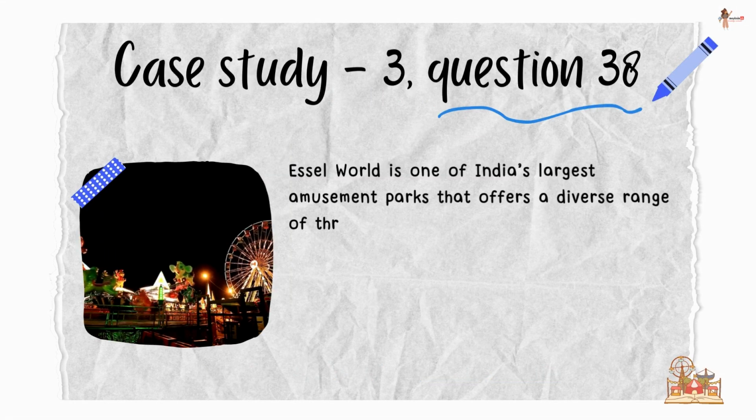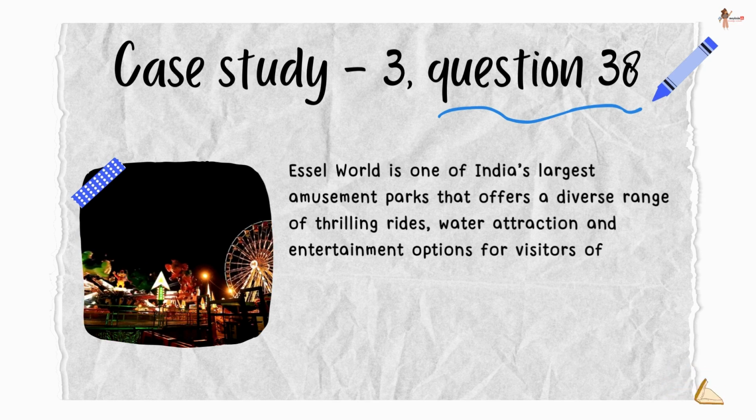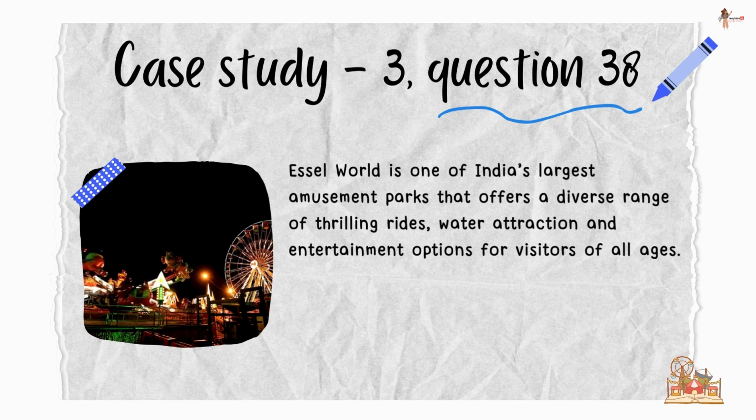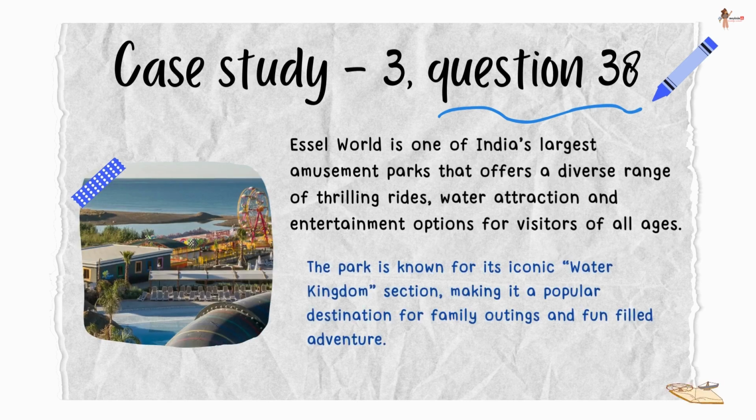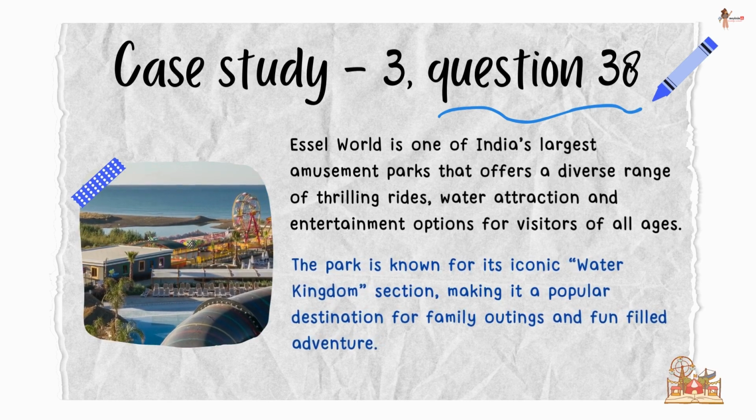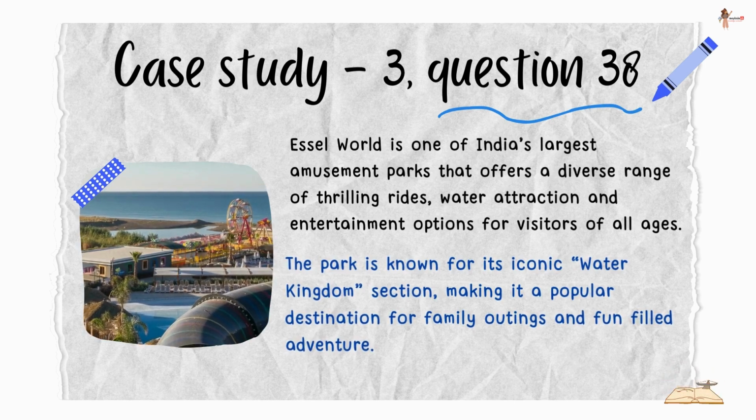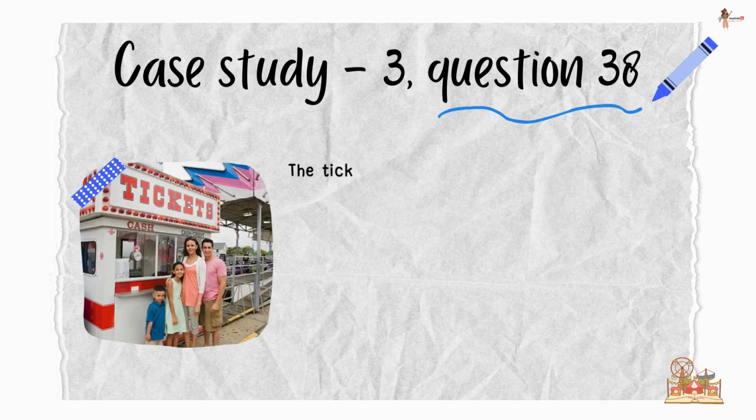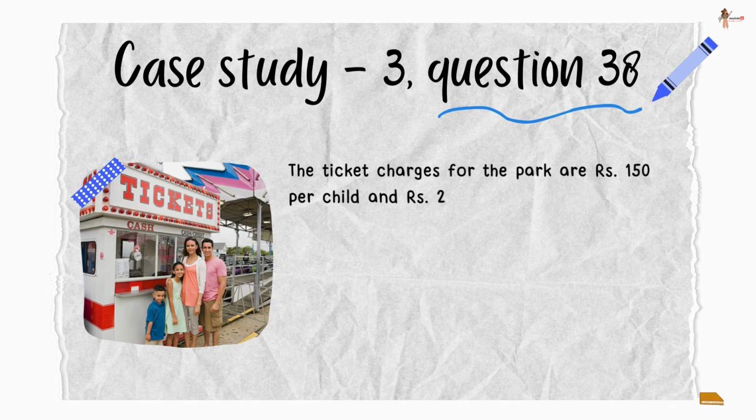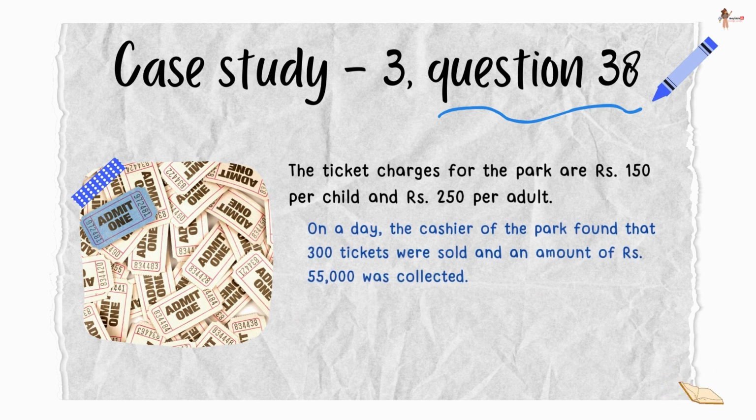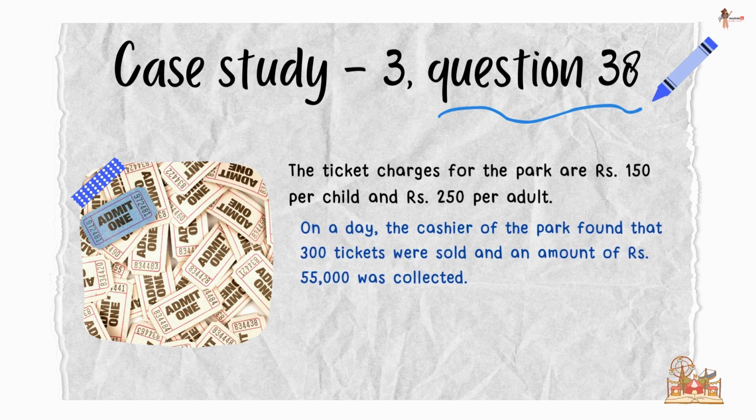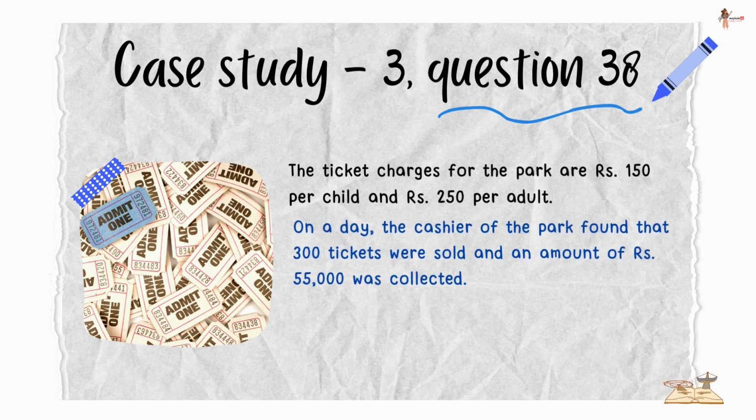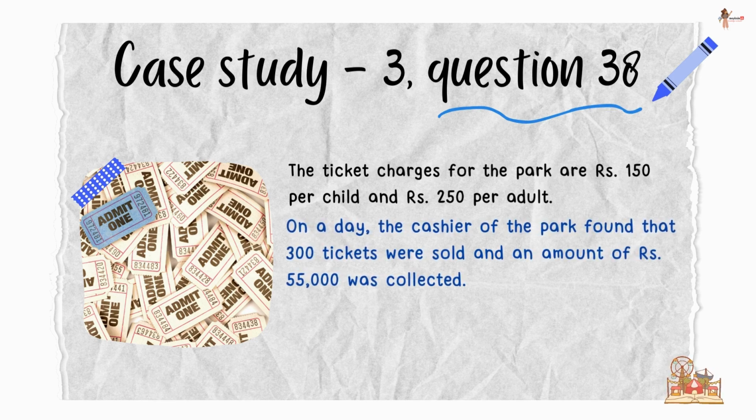SL World is one of India's largest amusement parks that offers a diverse range of thrilling rides, water attractions, and entertainment options for visitors of all ages. The park is known for its iconic Water Kingdom section, making it a popular destination for family outings and fun filled adventure. The ticket charges for the park are rupees 150 per child and rupees 250 per adult. On a day, the cashier of the park found that 300 tickets were sold and an amount of rupees 55,000 was collected.